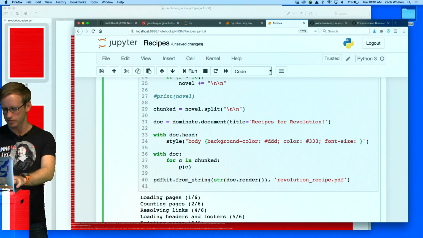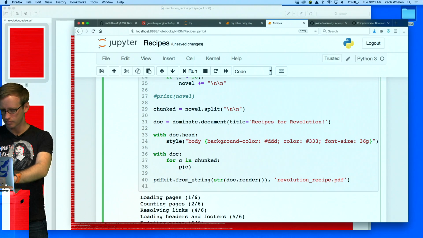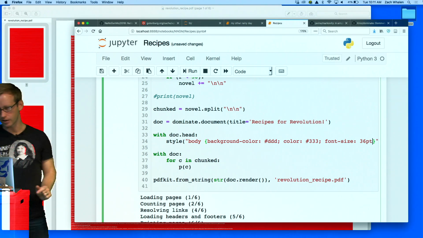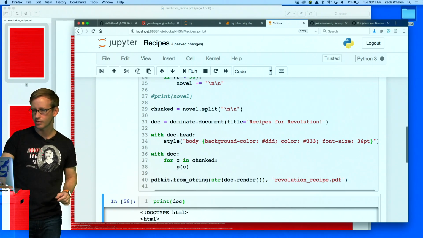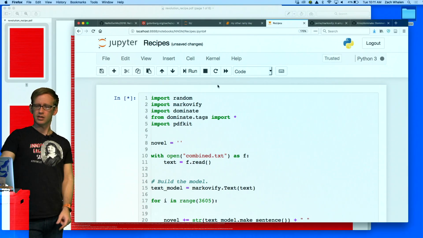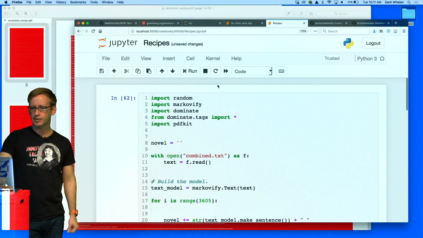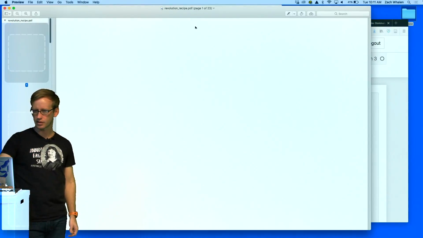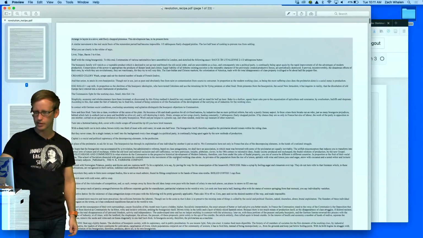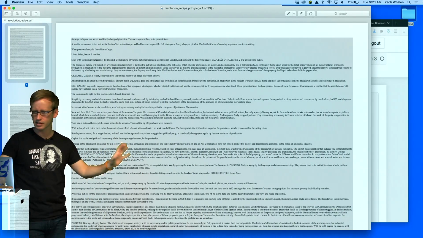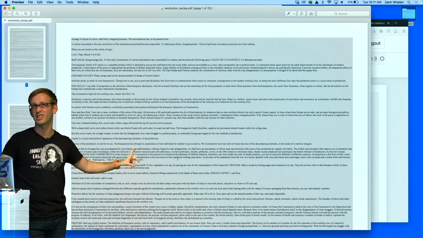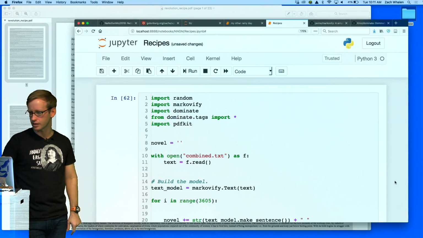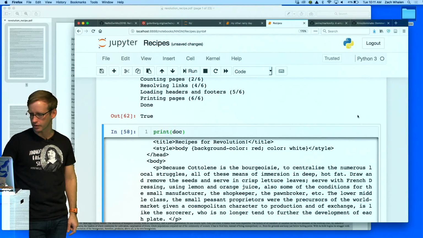So I'm going to make this an enormous value and see if that does what I want. I'll say 30, well, not enormous. I'll give it a pretty big value and just see how that looks. Wait a second. Okay, there we go. Okay, yeah, we're getting somewhere. I don't like that there's no margins. I need margins. It's still not big enough. It's still not really 36 points. That's now closer to like 8 point. So that shows me that it is still pretty far off, but I definitely don't like that background color.